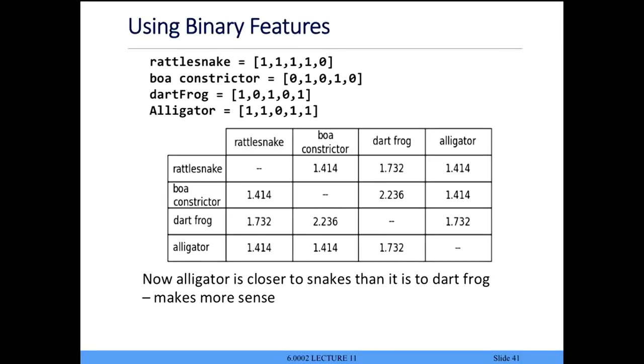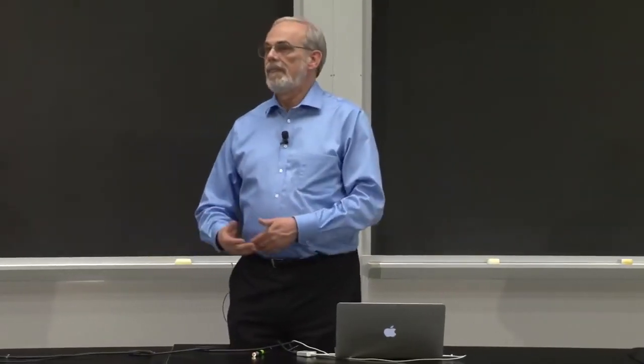Either it doesn't have legs or it does have legs. Run the same classification. And now you see the snakes and the alligator are all close to each other. Whereas the dart frog, not as far away as it was before, but there's a pretty natural separation, especially using that number between them. What's my point?